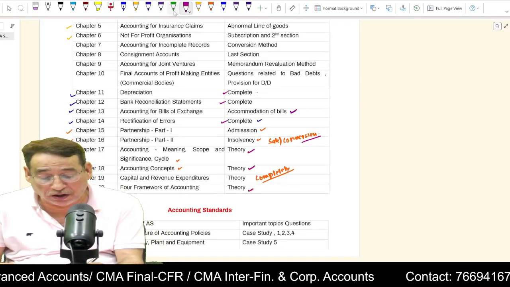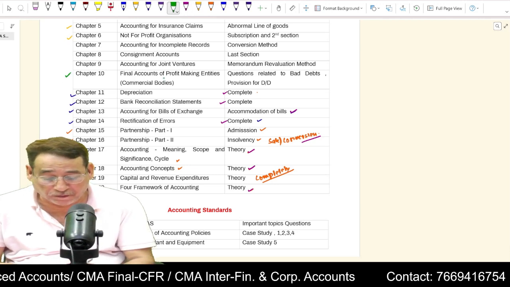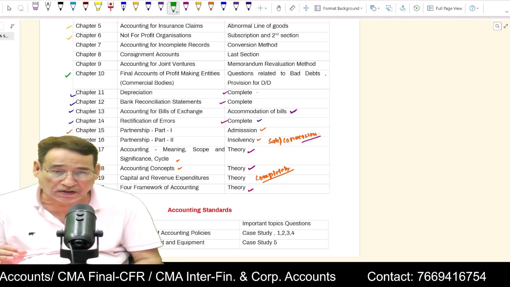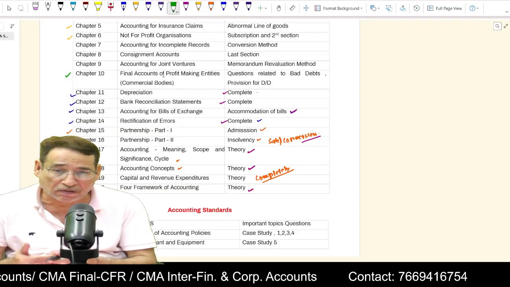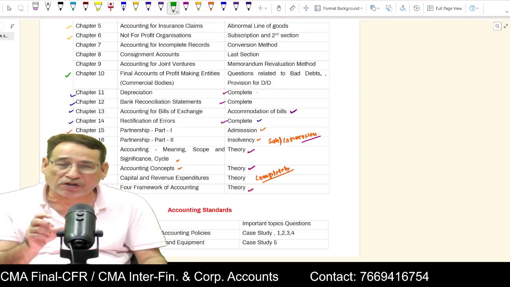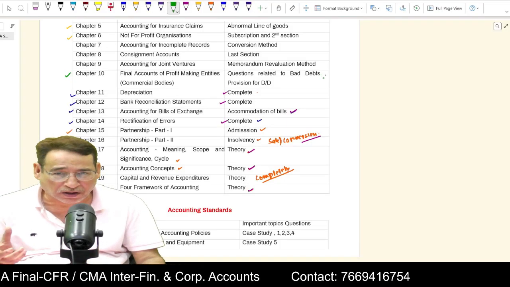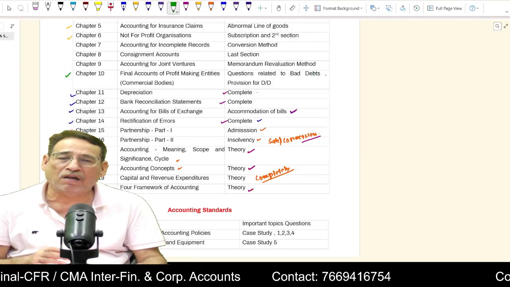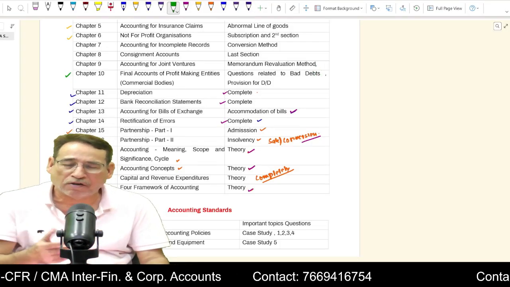Now, if you are going to have a look at chapter 10, final accounts of profit-making entities, also known as final accounts of commercial bodies. Now, in this chapter, you need not focus upon questions related to trading and profit and loss account. Are you getting my point or not? Very slim chances are there that you may get a question out of that.